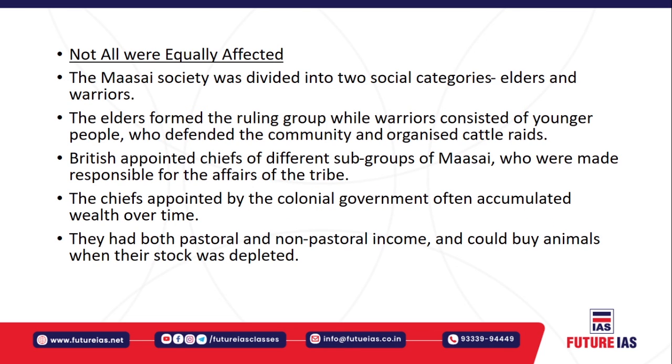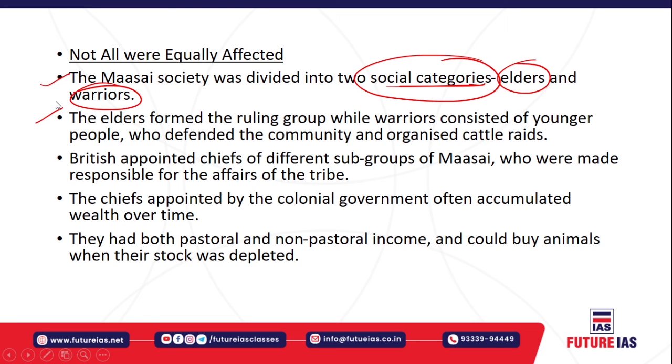Okay, and not all were equally affected, specifically in the Maasai land. So Maasai society was basically divided into two social categories, that is elders and warriors. Now elders basically form the ruling group. They used to give some sort of judgments, right? Just like our elders in society. And the warriors consisted of the younger population.